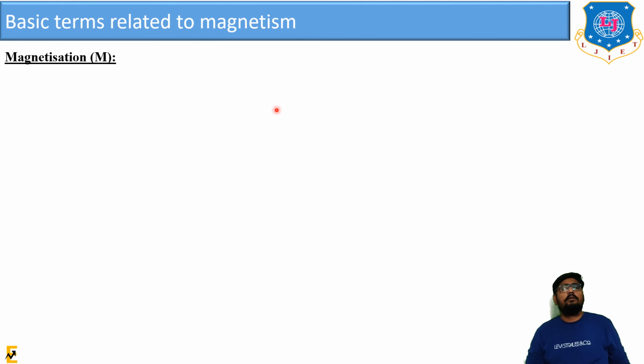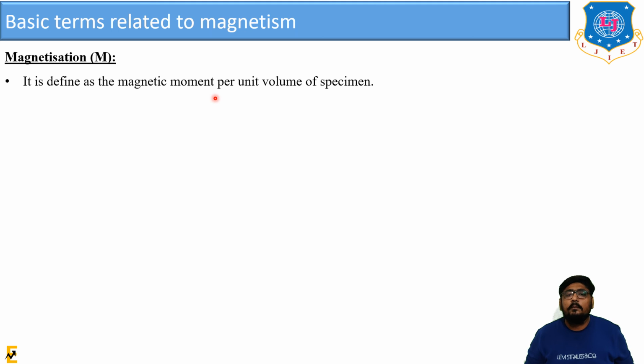The most important term is magnetization. It is defined as the magnetic moment per unit volume of a specimen. So magnetization means, let us consider a volume V in which the magnetic moment is present. The magnetic moment per unit volume is known as magnetization. Its unit is ampere per meter, A by m.